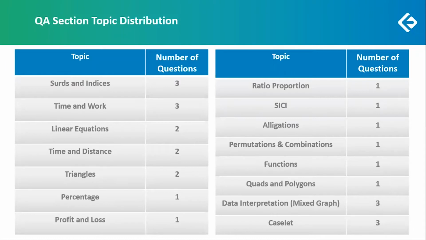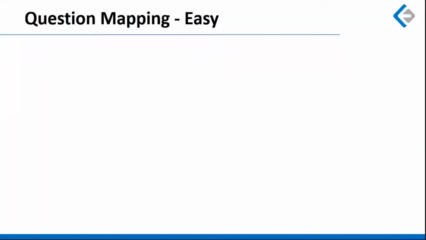And there were 2 data interpretation based sets. One was based on mixed graph, and the other one, which was the time zone based question, was a caselet consisting of 3 questions. This is how the question mapping of easy questions looked like.